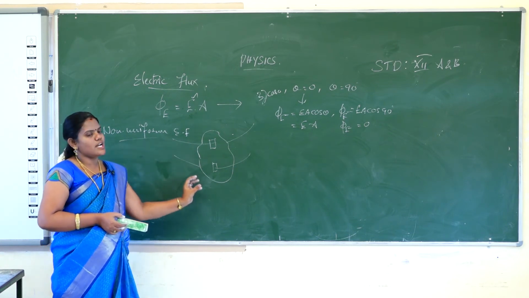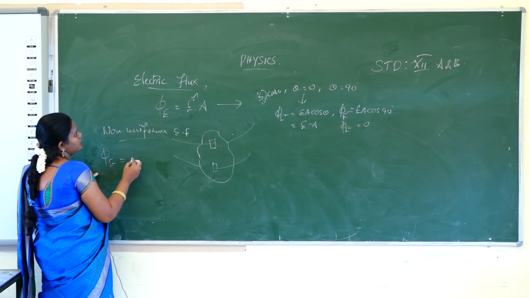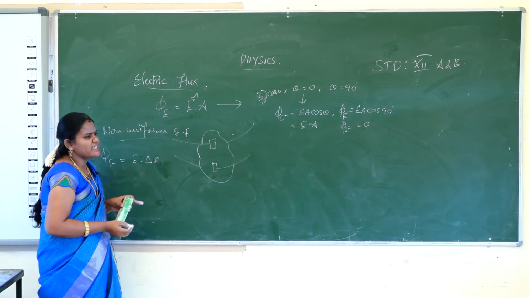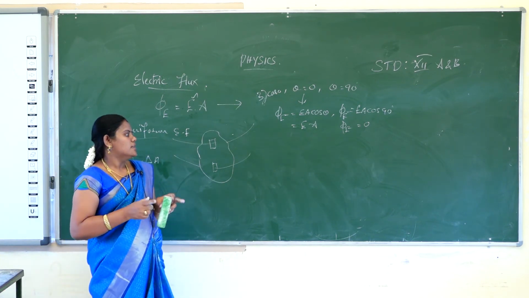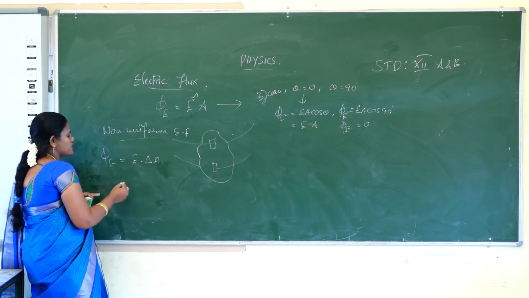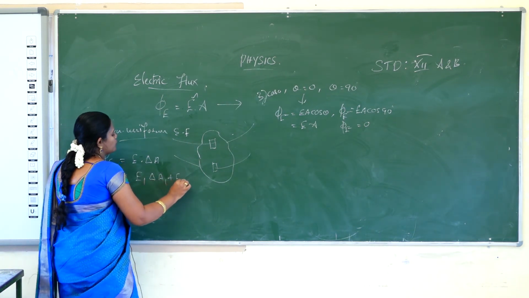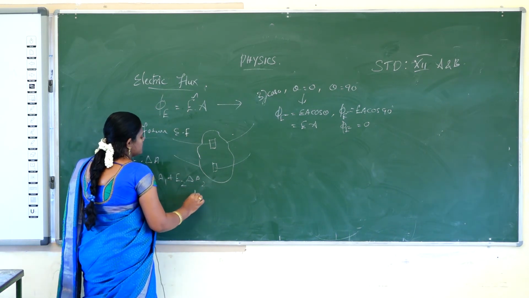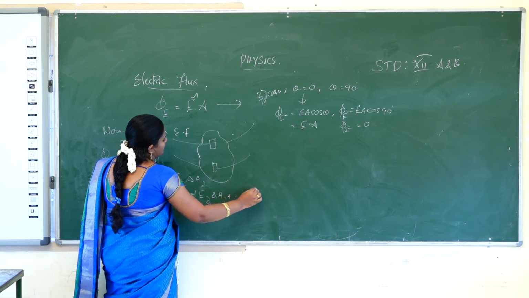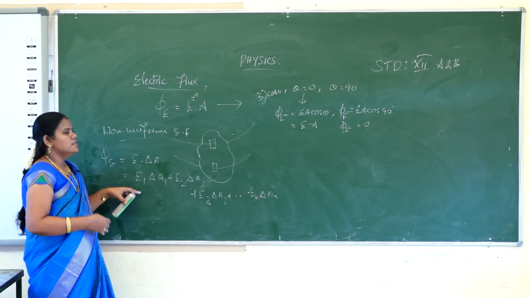So we will consider the charge distributions. The electric flux phi is equal to E into del A. Del A is nothing but some charge segments. Because the shape is irregular, we consider segments here and there, that is del A. If there are many charge distributions, then E1 del A1 plus E2 del A2 plus E3 del A3, up to En del An. So this is the charge distribution.